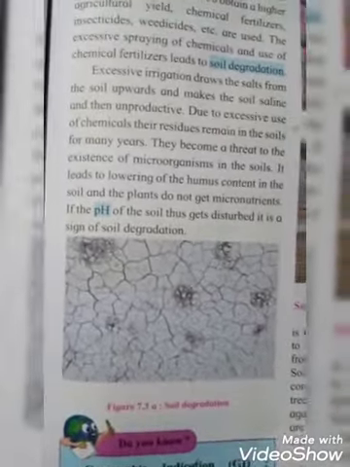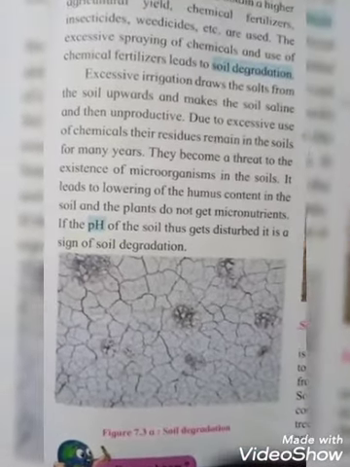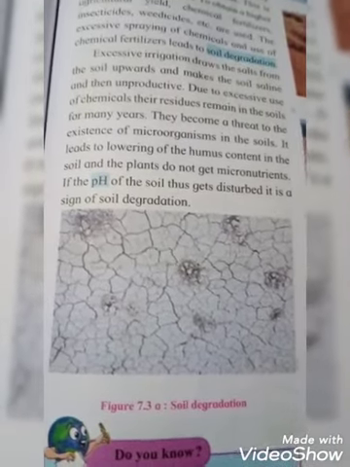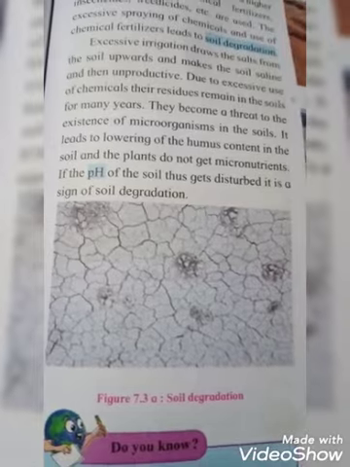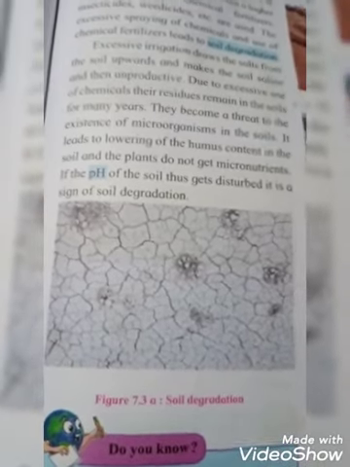See the picture, figure 7.3, soil degradation, okay students. In this soil you are not able to grow any crops, so the soil becomes degraded. This soil is an example of soil degradation. In this soil you can't grow anything, any crops.